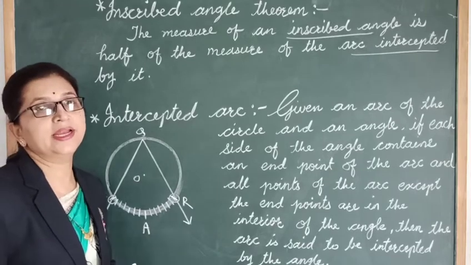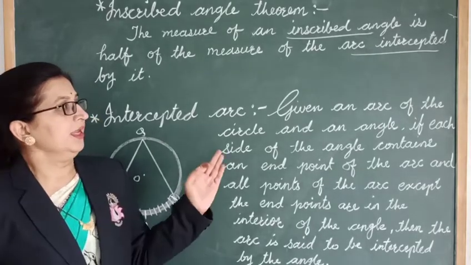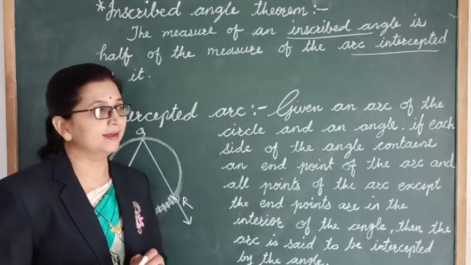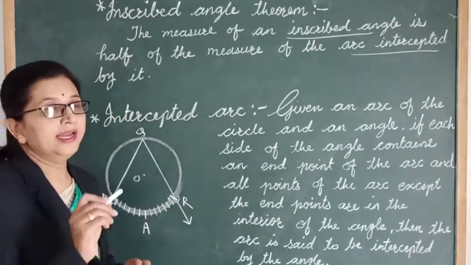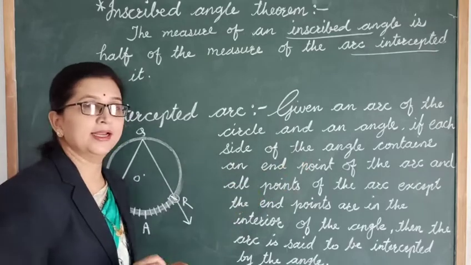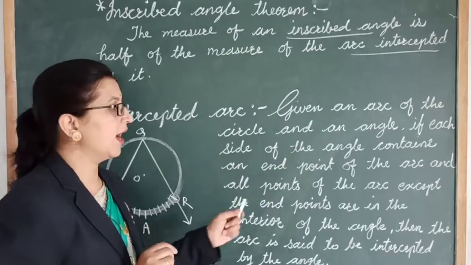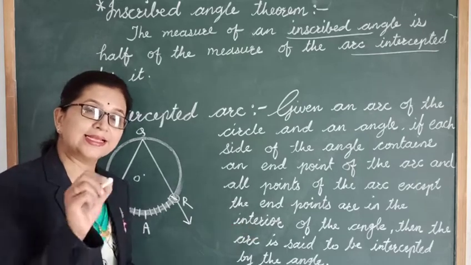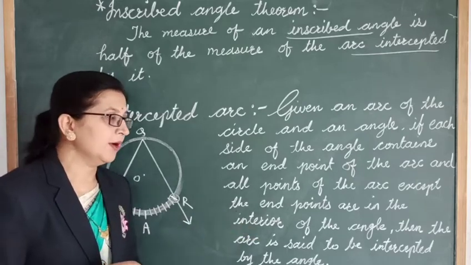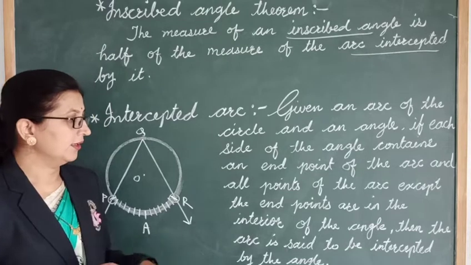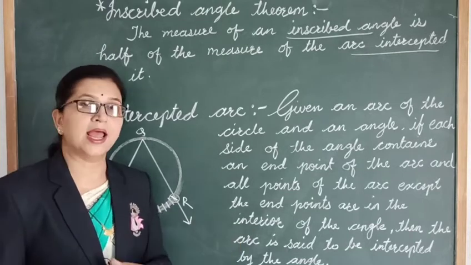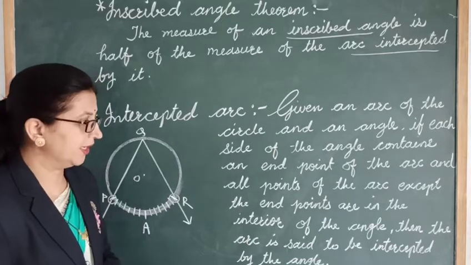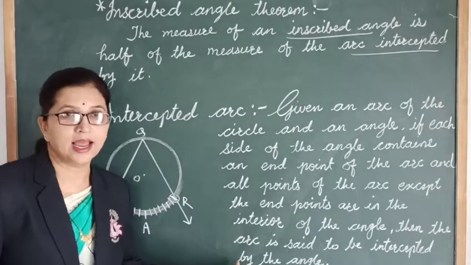What is meant by intercepted arc? Given an arc of the circle and an angle, if each side of the angle contains an endpoint of the arc and all points of the arc except the endpoints of the arc are in the interior of the angle, then the arc is said to be intercepted by the angle.